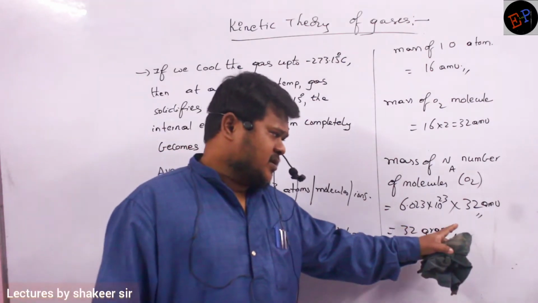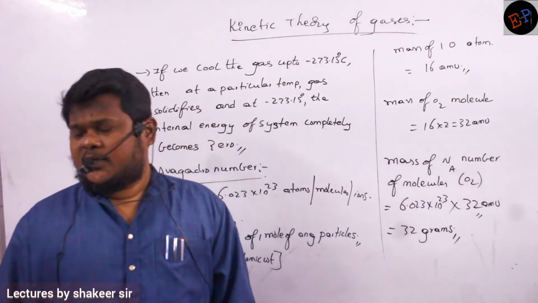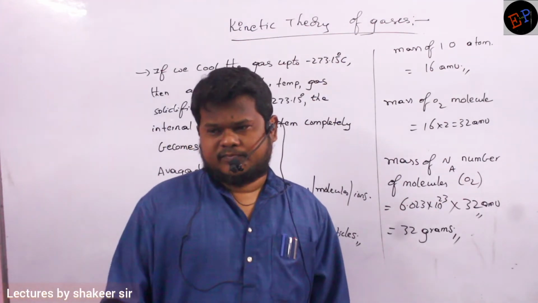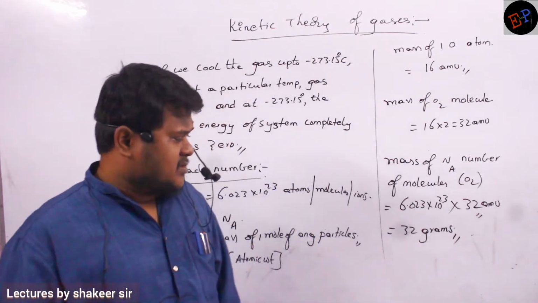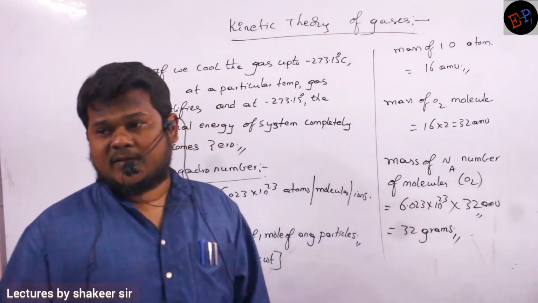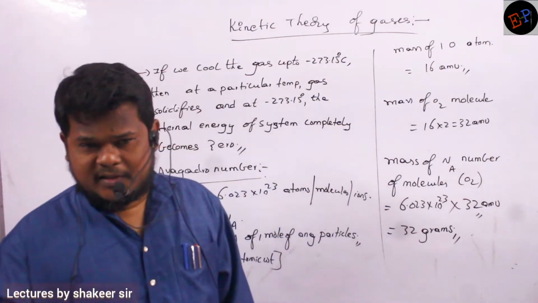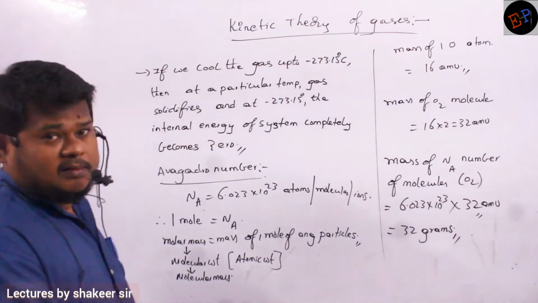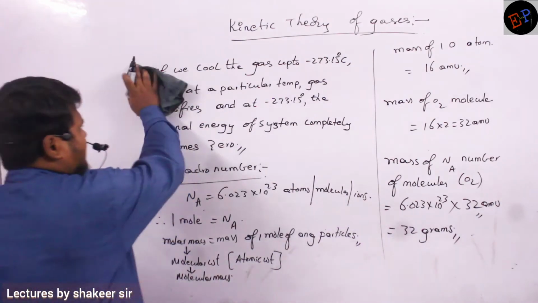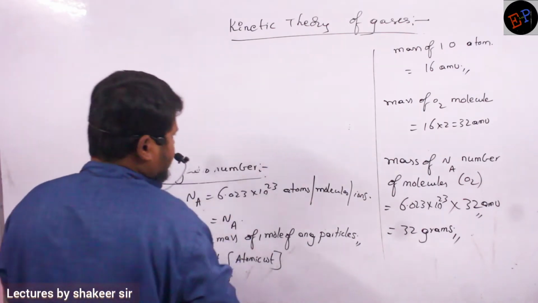So if you take mass in terms of AMU, it means we are taking a single molecule or single atom. But if you take it in terms of grams, then you are measuring in terms of moles, the number of moles of a gas. Make a note.